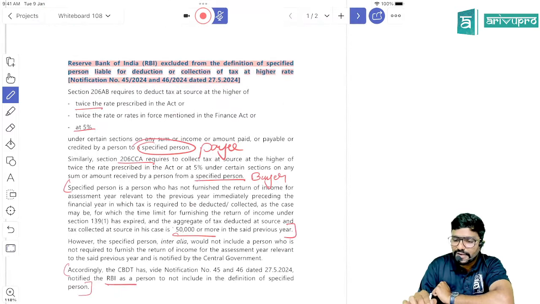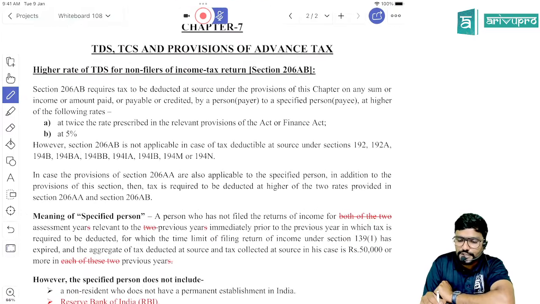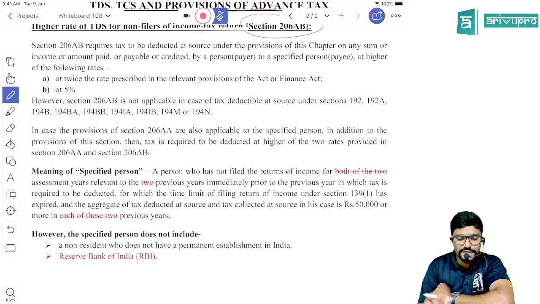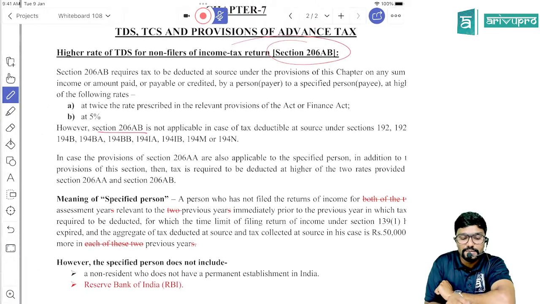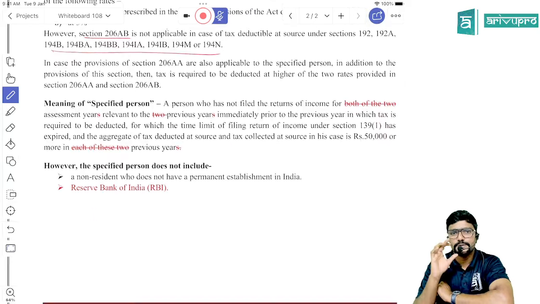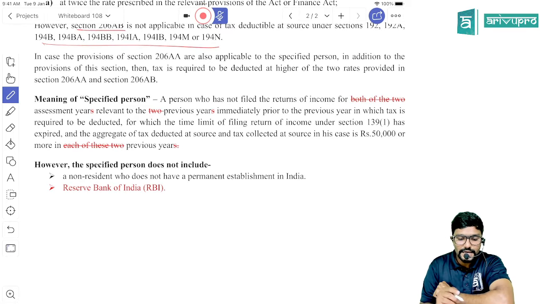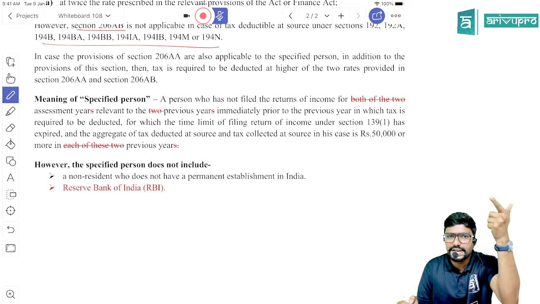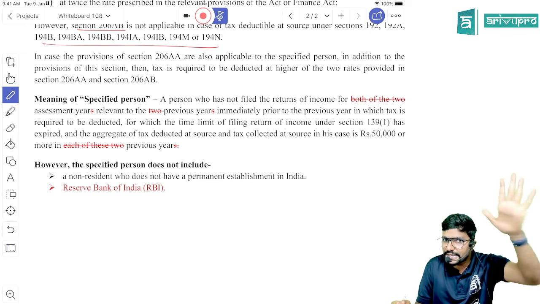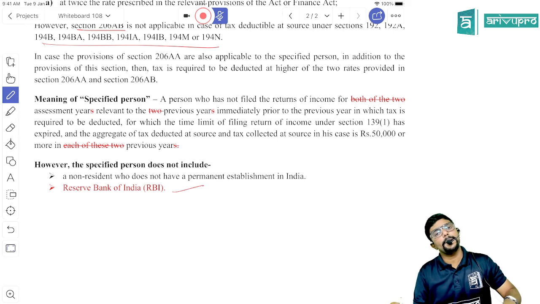Now coming to my regular study material, in chapter 7 I have given section 206AB with respect to TDS. You can see section 206AB is not applicable for a few sections also. All this we already covered in regular classes. So please be careful with the content I have highlighted in red color. However, the specified person already did not include one person, a non-resident who does not have a permanent establishment in India. Now they have added one more person, the Reserve Bank of India.